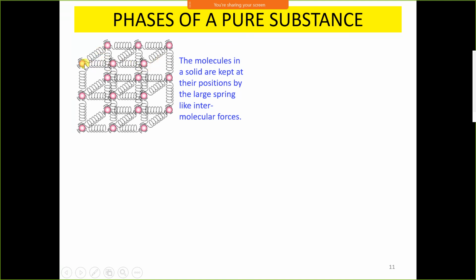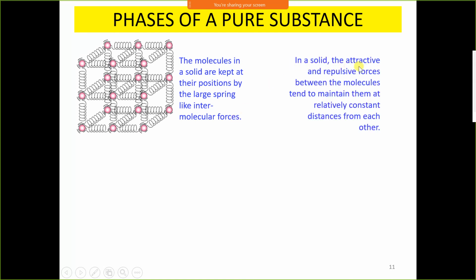And between two molecules there is a spring. The spring shows there is an intermolecular force. The intermolecular force is shown by helical lines. The molecules in the solid are kept at their position by the large spring-like intermolecular force.